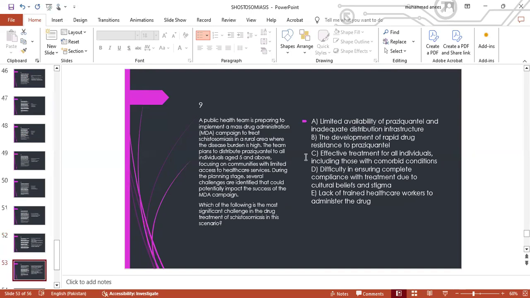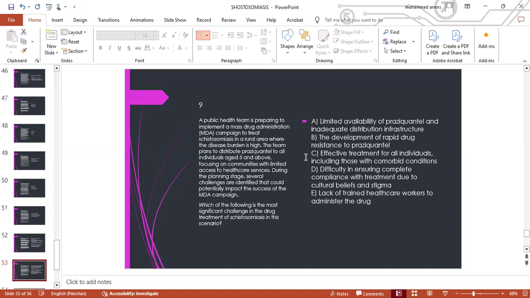Number 9: A public health team is preparing to implement a mass drug administration campaign to treat schistosomiasis in a rural area where the disease burden is high. The team plans to distribute praziquantel to all individuals aged 5 and above, focusing on communities with limited access to healthcare services. During the planning stage, several challenges are identified that could potentially impact the success. Which of the following is the most significant challenge in drug treatment?